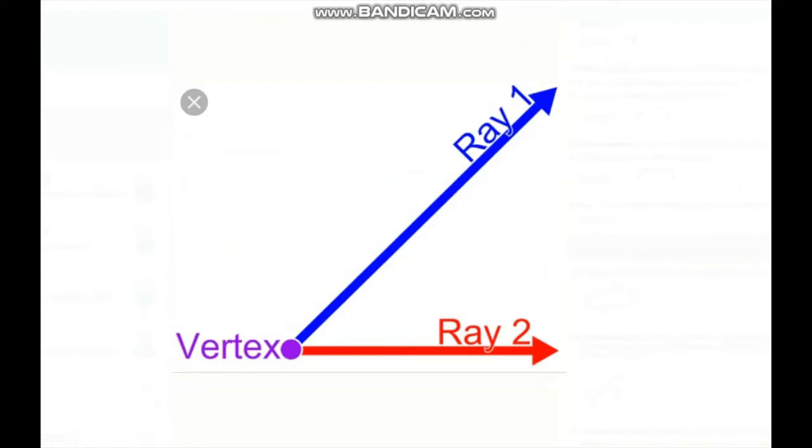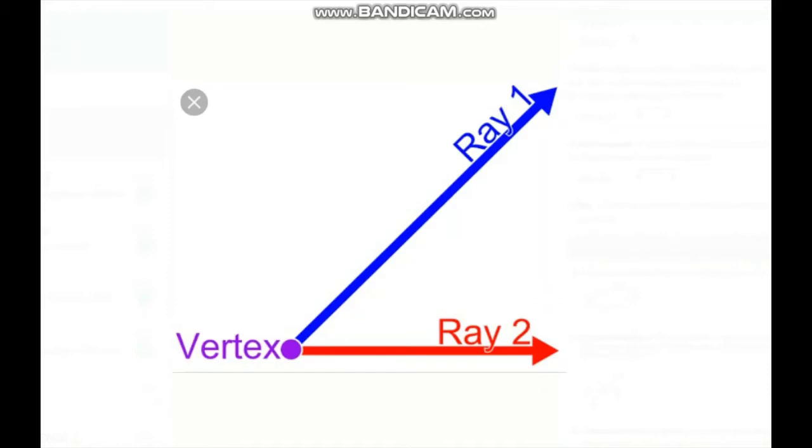Okay, they meet at a vertex. Okay, a vertex is where the arms meet at a point. These two rays meet at that point, which is called the vertex. The purple dot shows the vertex. Okay, I hope everyone understood what is meant by vertex.